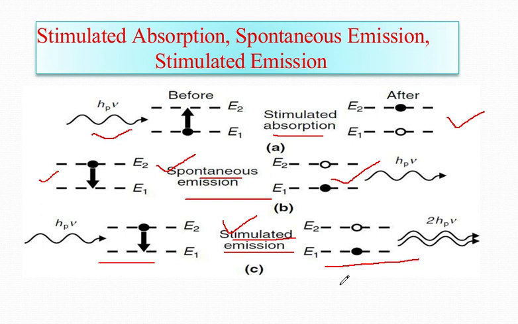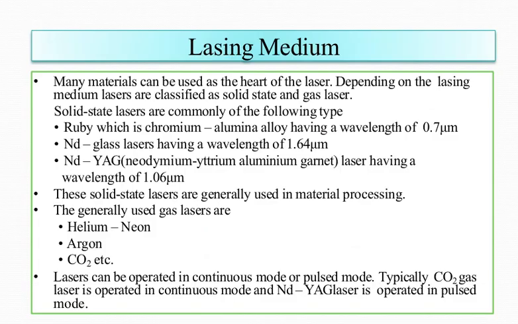Now this stimulated emission of photons can be in all directions. Most of the stimulated photons not along the longitudinal direction would be lost and generate waste heat. The photons in the longitudinal direction would form a coherent, highly directional, intense laser beam. So now we are talking about the lasing medium.